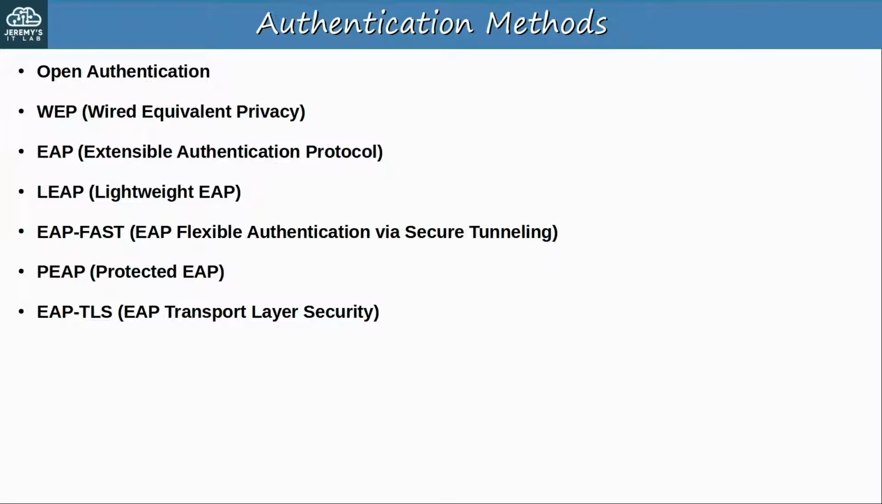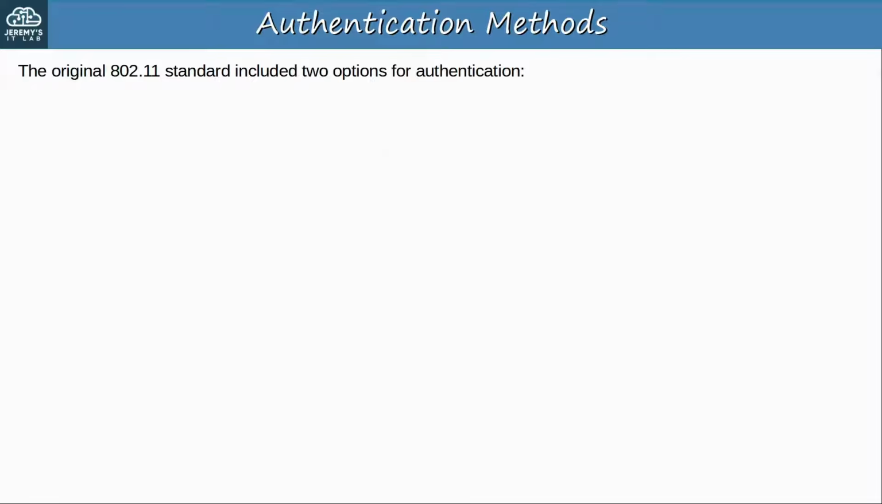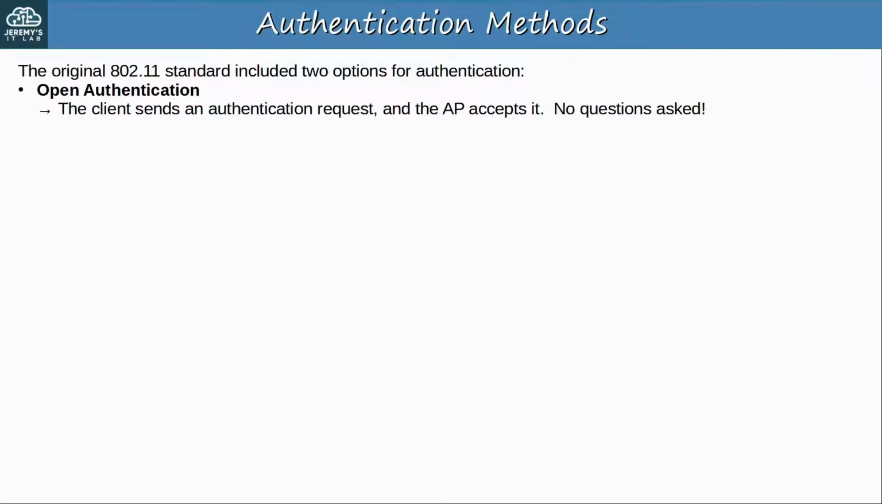Even though you only need a basic understanding, it can be easy to mix up these different authentication methods when first learning them. The original 802.11 standard included 2 options for authentication. The first one is open authentication, which is very simple. The client sends an authentication request, and the AP accepts it. No questions asked, no credentials required. So this is clearly not a secure authentication method. The AP just accepts all authentication requests.